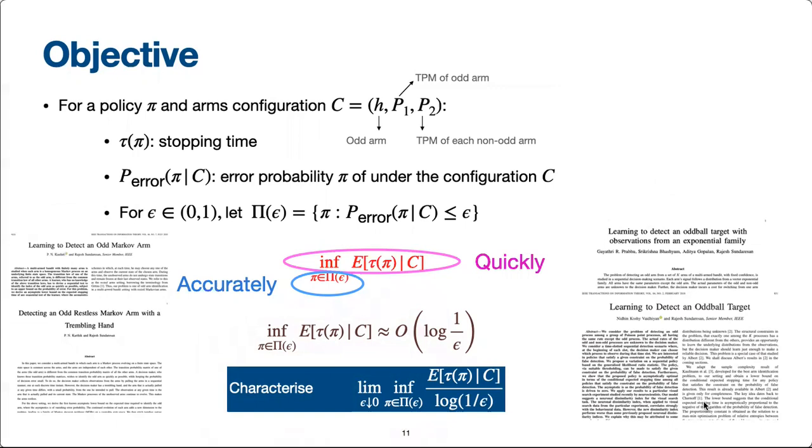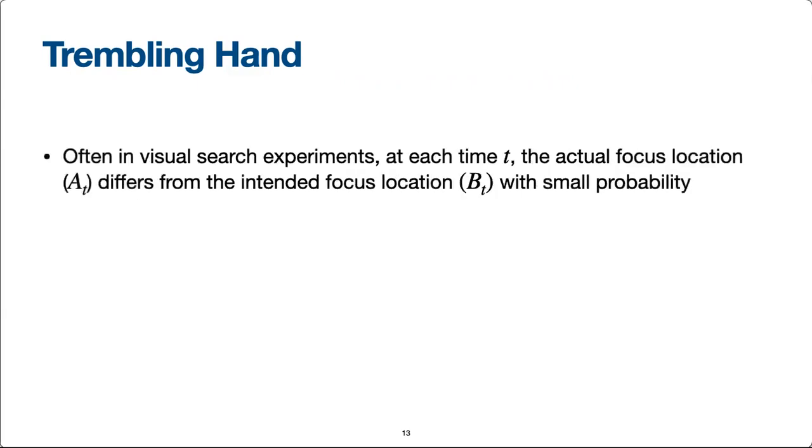Before we proceed further, we introduce the notion of a trembling hand. Often in visual search experiments, although the subject participating in the experiment intends to focus his or her attention at a certain location, the actual focus location differs from the intended focus location with a small probability. We model this phenomenon in our problem in the form of a trembling hand.